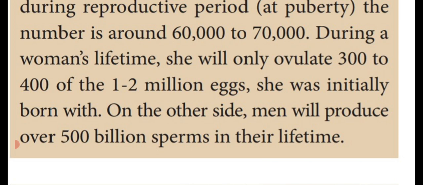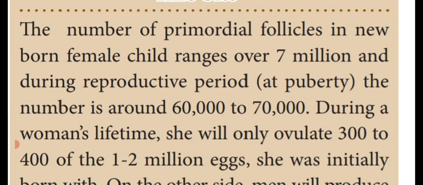At birth itself, the female contains 1 to 2 million eggs, and the ovulation process also takes place 300 to 400 times. On the other hand, men will produce 500 million sperms in their lifetime. So in the entire lifetime, 500 billion sperms are produced in men. So this is the 1 mark question. That's why it is given in the information bit.